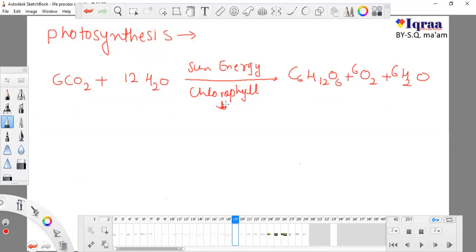Wherever you find the reaction of photosynthesis, you will find chlorophyll written. Without the help of chlorophyll, we cannot complete the photosynthesis reaction. Plants cannot complete photosynthesis because chlorophyll traps sun energy. It captures sun energy.